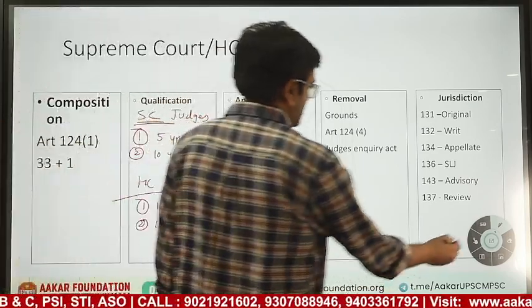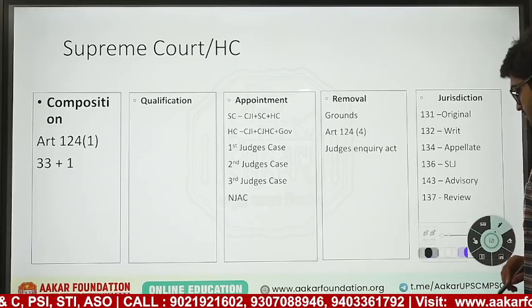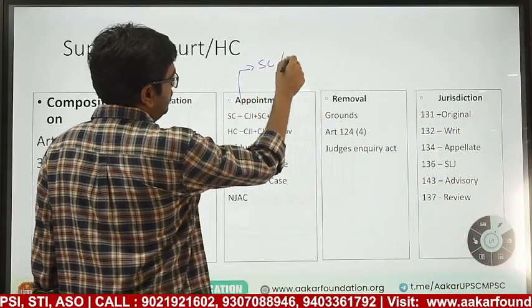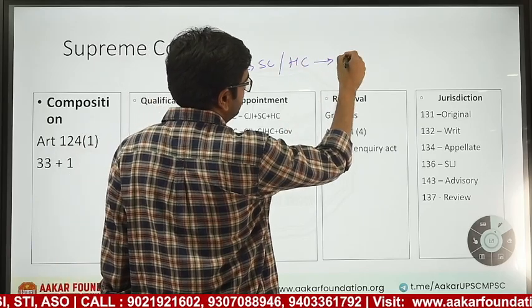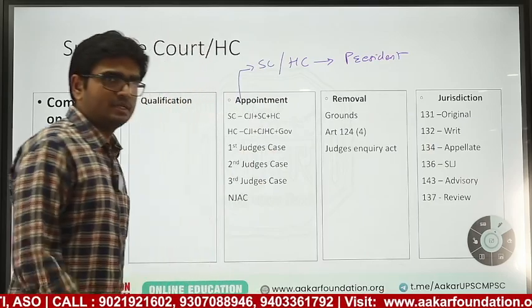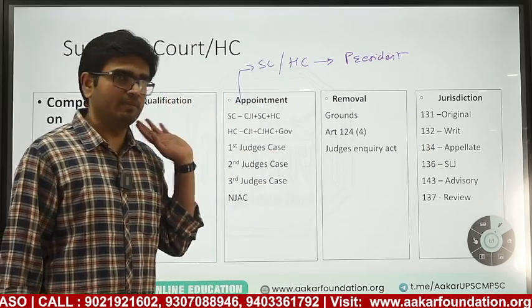These are the qualifications. The most important thing is that appointment of both Supreme Court and High Court judges is done by whom? Done by the President. It is done by the President, not by the Governor. High Court or Supreme Court, done by the President only.